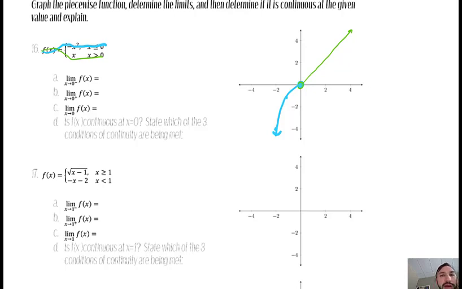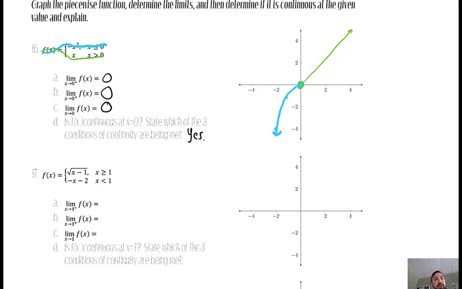Okay, so now that we've got it graphed, we can say, well, the limit from the left of 0 appears to be approaching a y value of 0. From the right of 0, it approaches 0. And since the left and the right are equal, then the limit is 0. And so is it continuous there? Well, since I have a visual, it's easy for me to say yes.